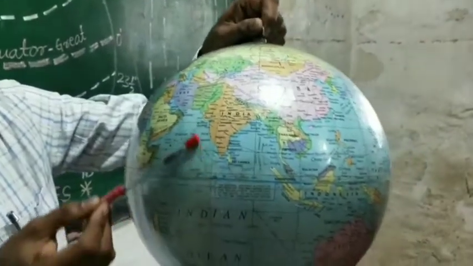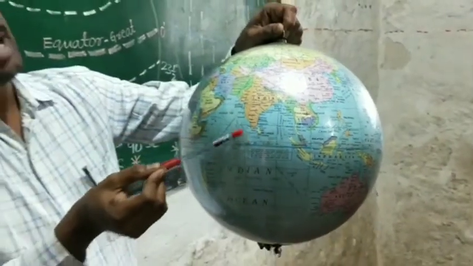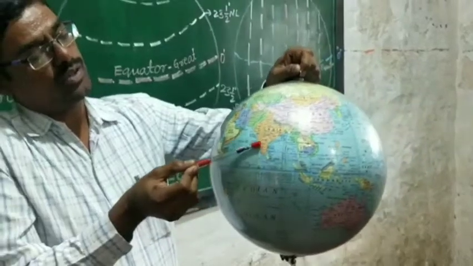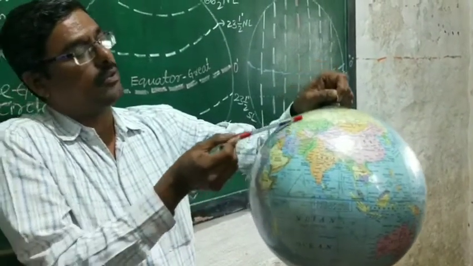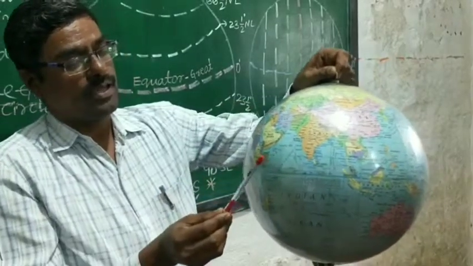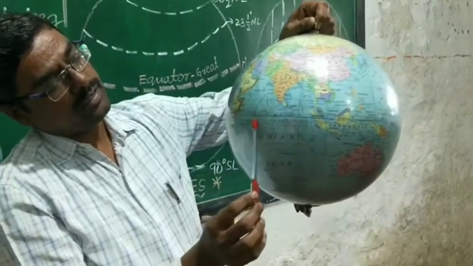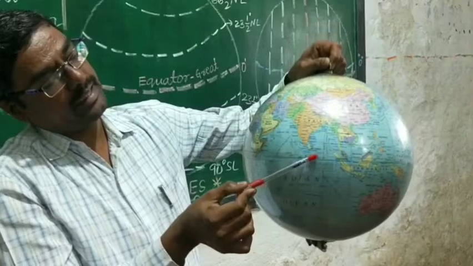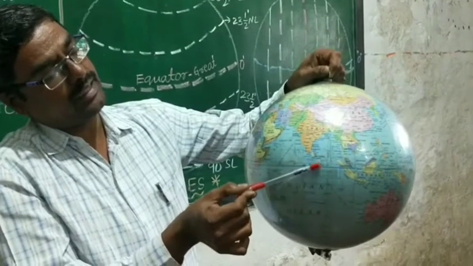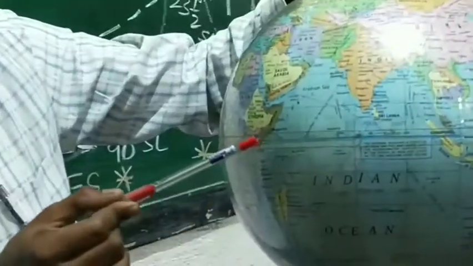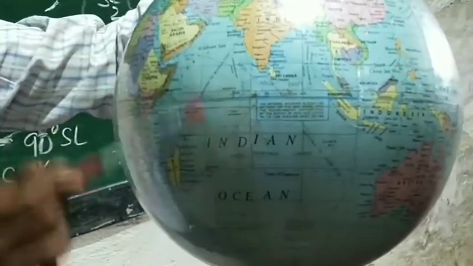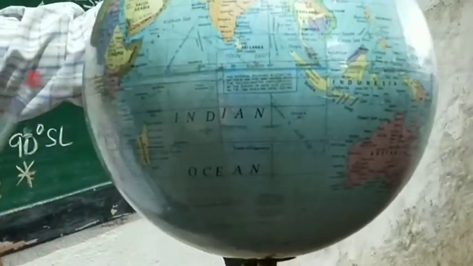So the length of these lines of latitudes decreases with the distance from the equator to the pole. Then there are 90 degree latitudes on each side of the equator, north and south.